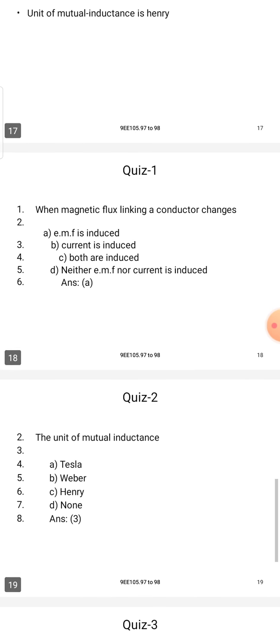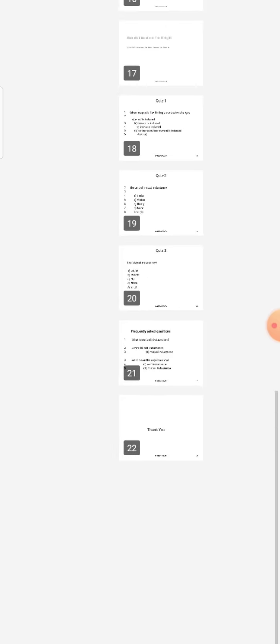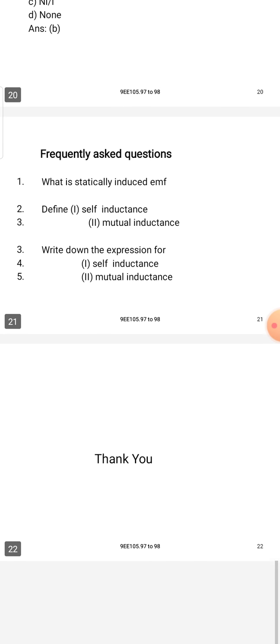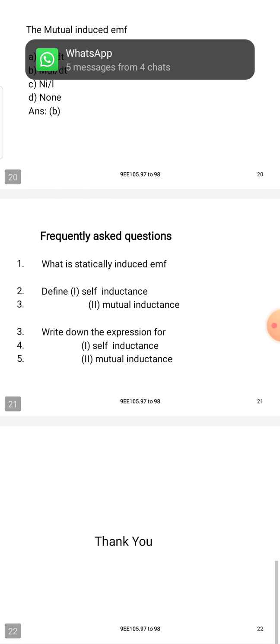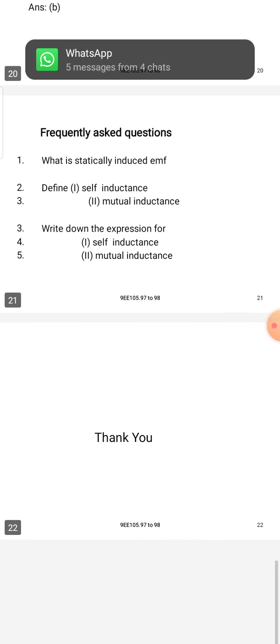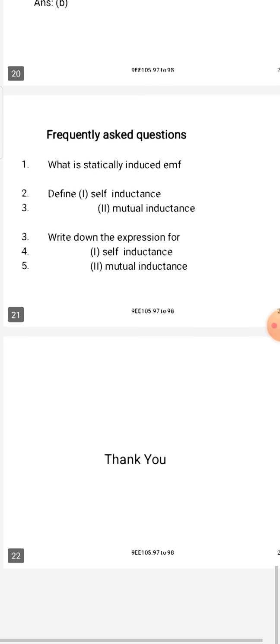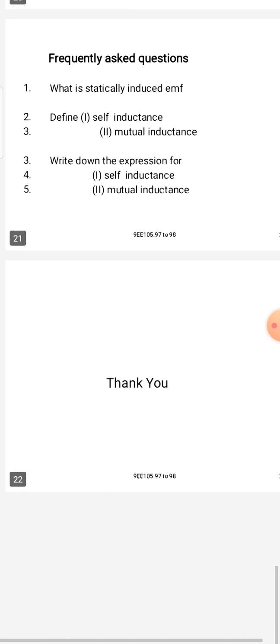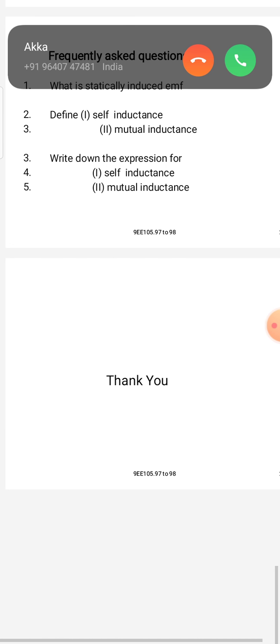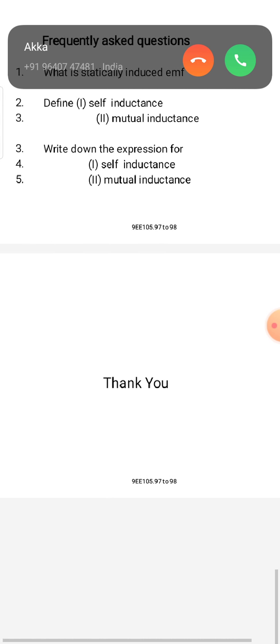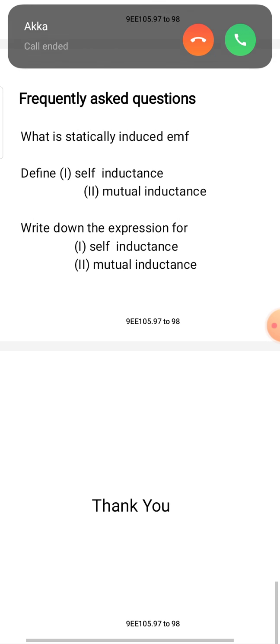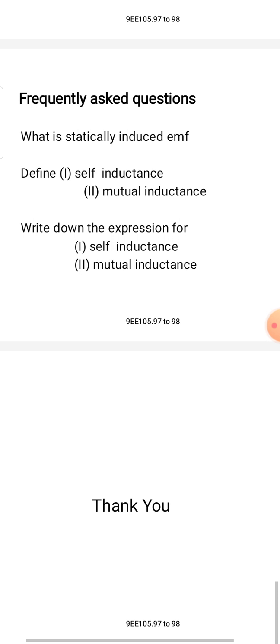I will give two important questions that are repeated many times. These questions are about important topics. First, what is statically induced EMF?